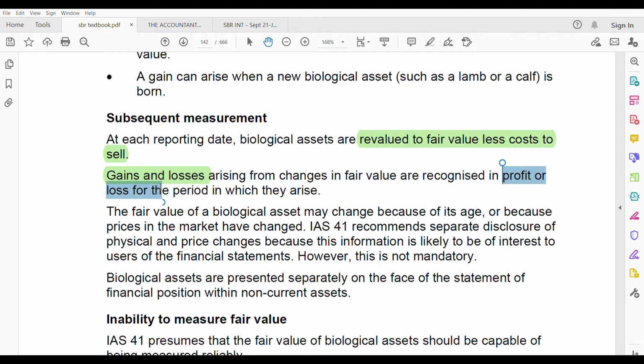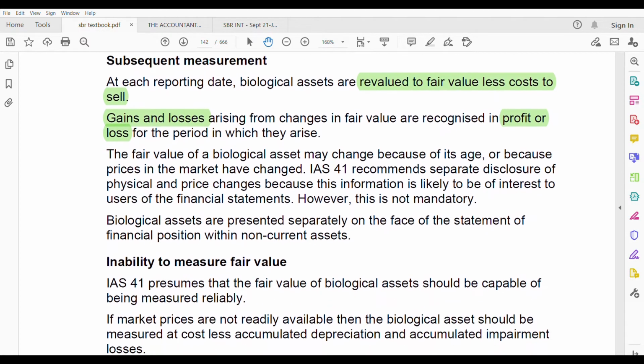See, in every standard, you need to know where the gains and losses go. In some standards, it goes to other comprehensive income. Sometimes it goes to other comprehensive income and it is reclassified to the profit and loss account. Sometimes it goes to other comprehensive income and it cannot be reclassified to the profit and loss account. Sometimes it just goes to the profit and loss account. So there are 4 scenarios. Okay, so here it's very easy, profit and loss. You don't have to worry about other comprehensive income. IAS 41 is a pretty small and easy standard.